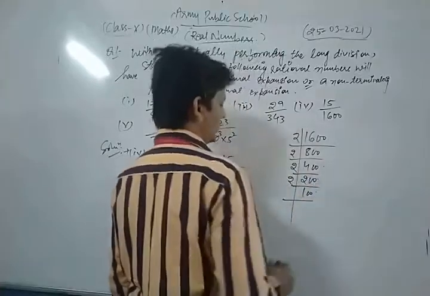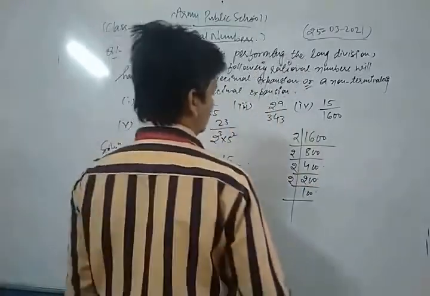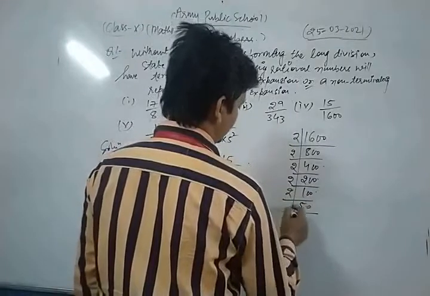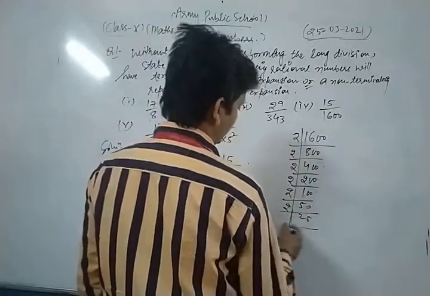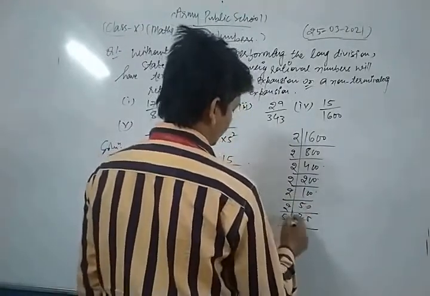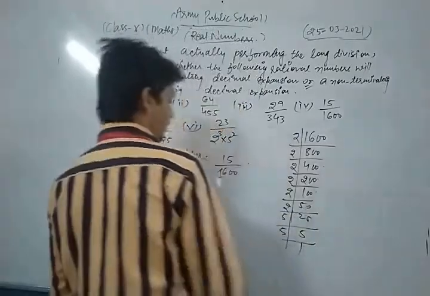Now again by 2, this is 50. Again by 2, this is 25. Then by 5, 5, and 5, 1.